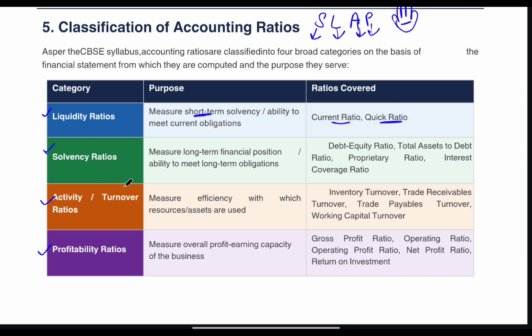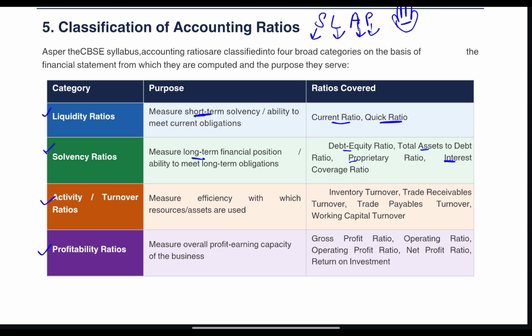Next are our solvency ratios. What are solvency ratios? They measure the firm's long-term financial position, or check whether the firm is able to pay its long-term obligations or not. What are the various ratios included in it? First is debt equity ratio, total asset to debt ratio, proprietary ratio, and ICR, that is interest coverage ratio. Third is activity or turnover ratios.